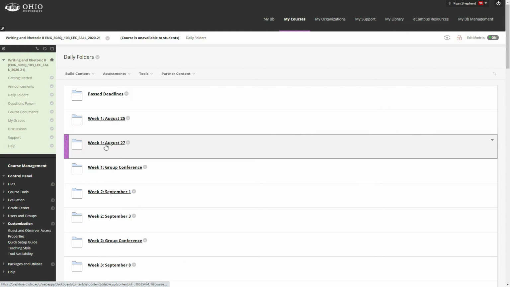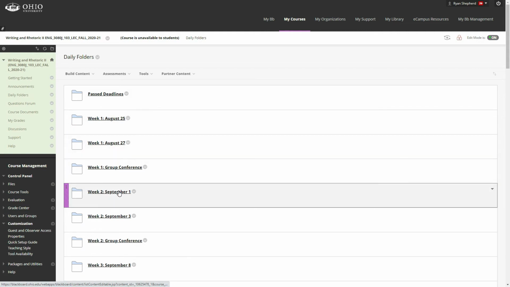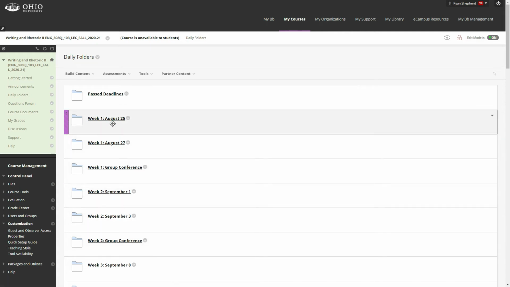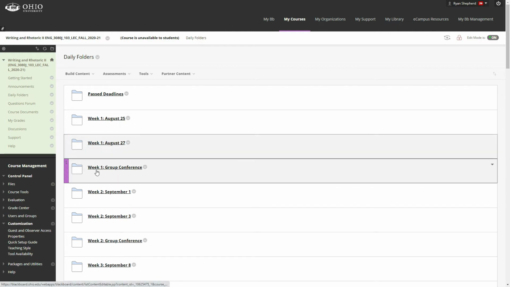You'll notice that each of these folders has a date on it. So these first three are for week 1. These next three are for week 2. This information is due on August 25th. This information is due on August 27th. This one will be August 27th as well, but it's separate because of the group conference thing, which I'll explain in just a second.